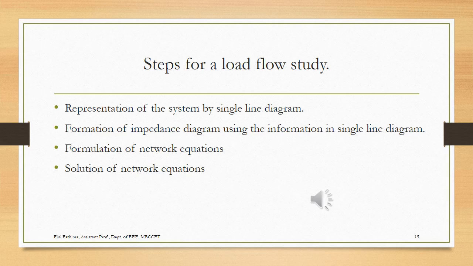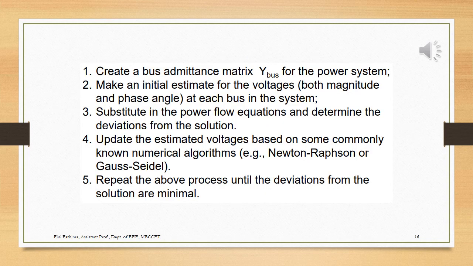So we represent it in the admittance matrix, and then we employ the same in our numerical computation. To conclude, we do our load flow analysis in these 5 steps.